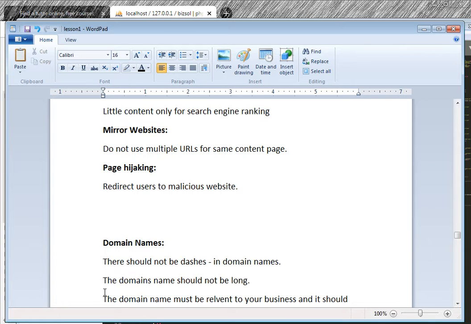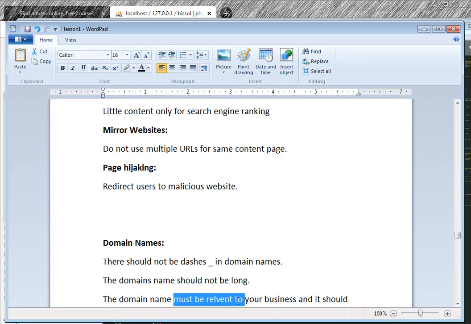Domain name. Okay, there should not be too many dashes in domain names. There should not be underscores. Dashes are allowed, but domain names should not be too long.